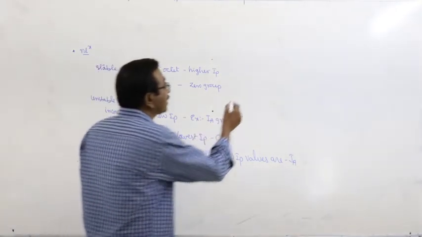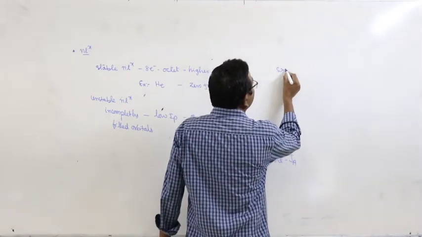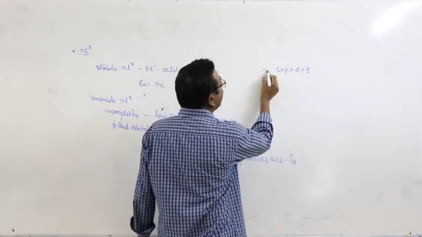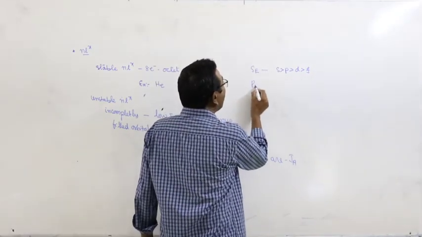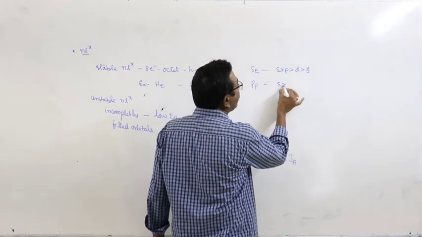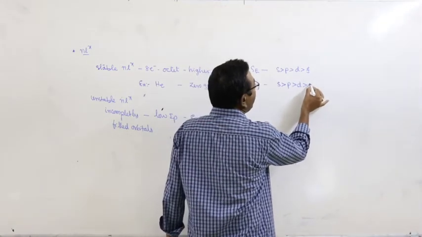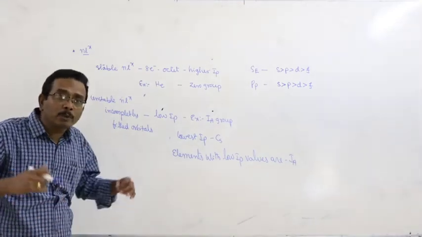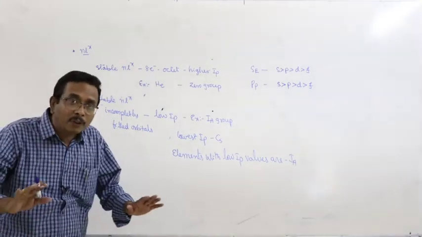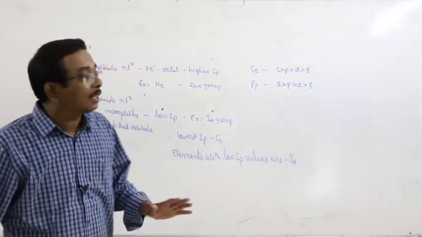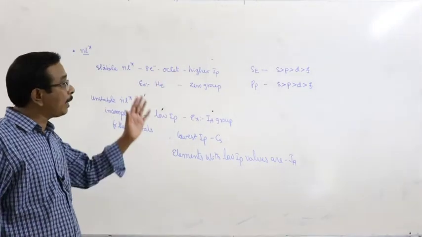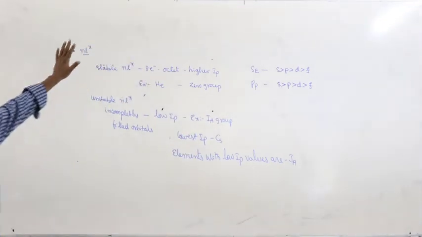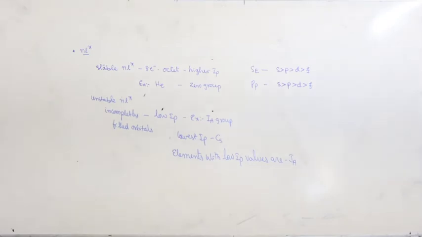What about the order of the screening effect? S greater than P greater than D greater than F. This is the order of the screening effect. What about the decreasing order of the penetrating power? S greater than P greater than D greater than F. S electrons experience more nuclear attraction. Therefore, more energy is required to remove the electron from the S subshell compared to P, D and also F. These are the factors affecting the ionization potentials.